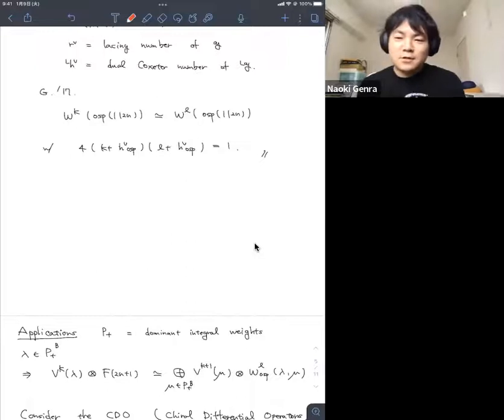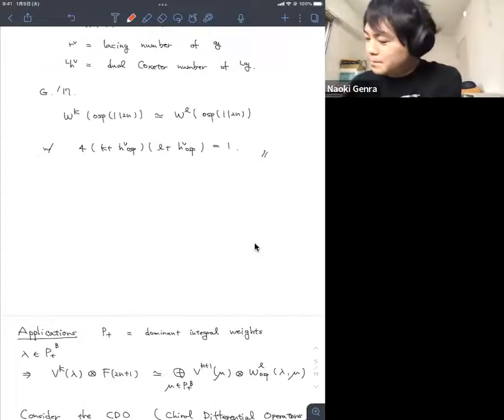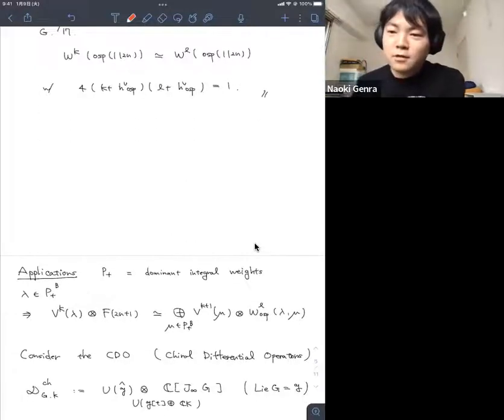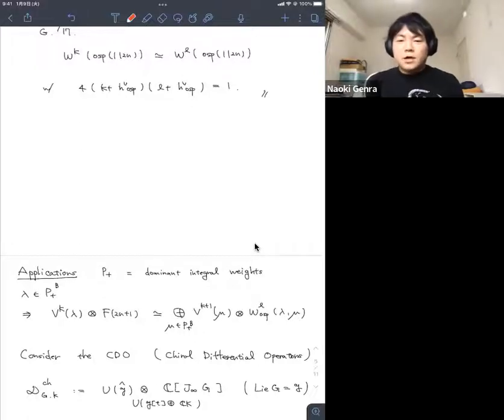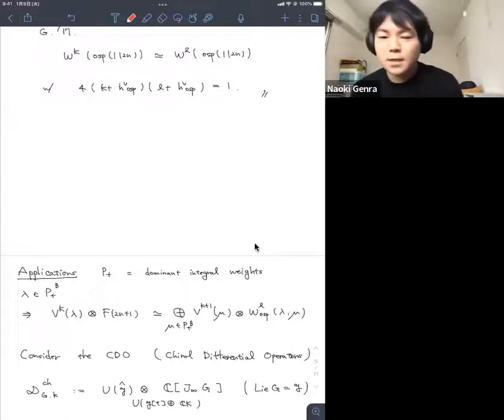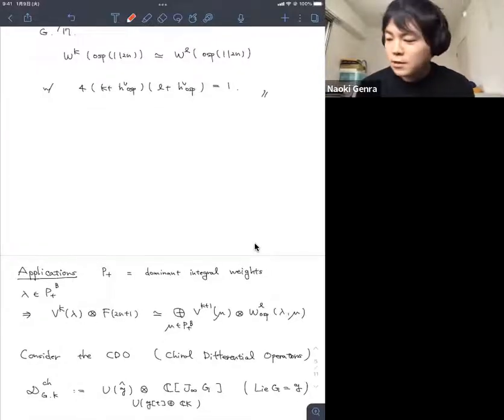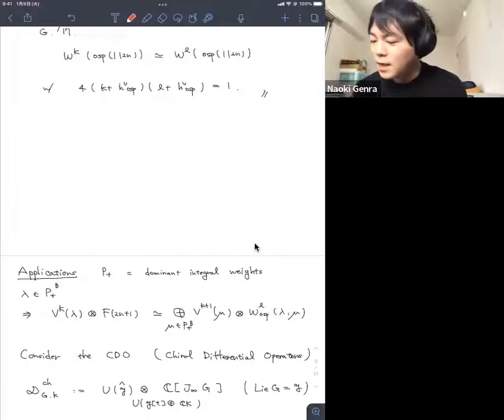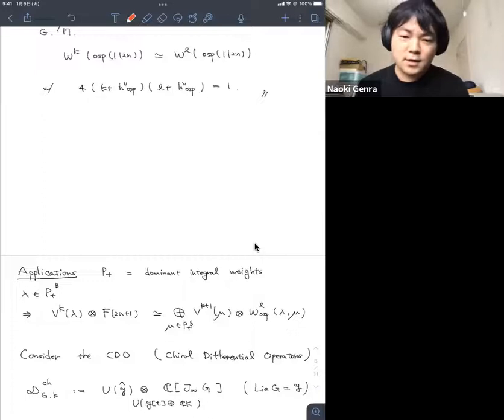So now we want to consider applications to representation theory. We denote by P plus the dominant integral weights, and lambda is now a dominant integral weight of type B. Then we consider V^K(lambda), a module induced from the finite-dimensional simple representation of B_n with highest weight lambda.